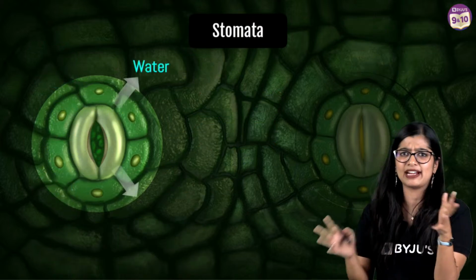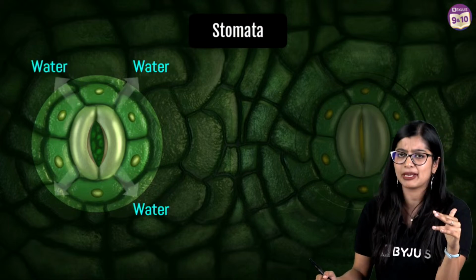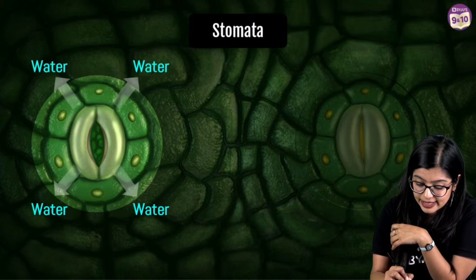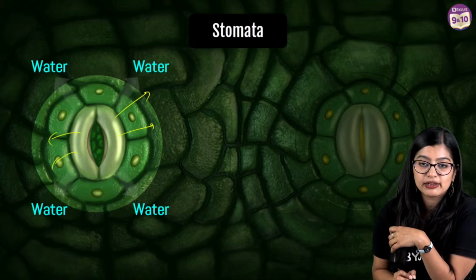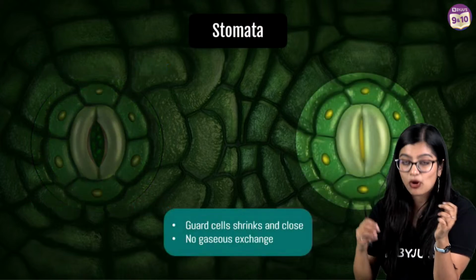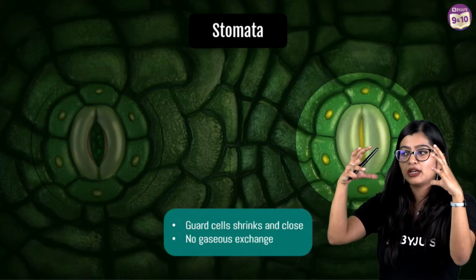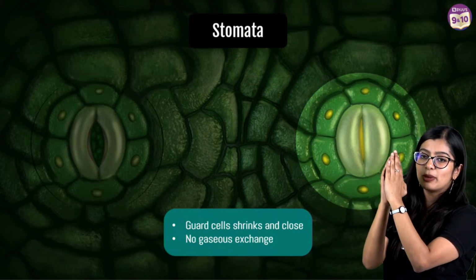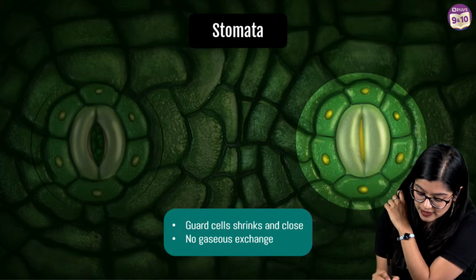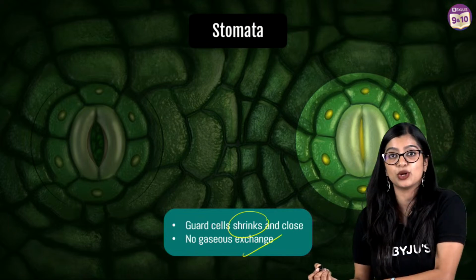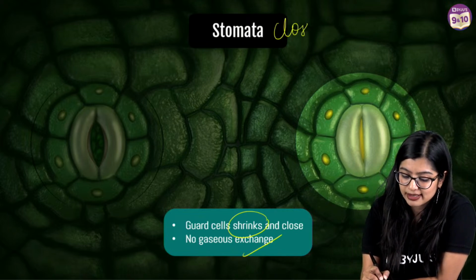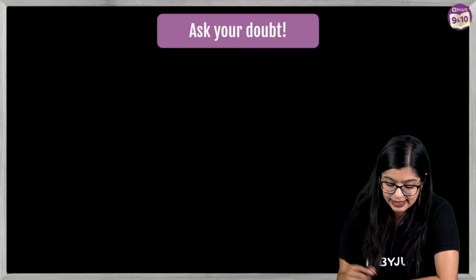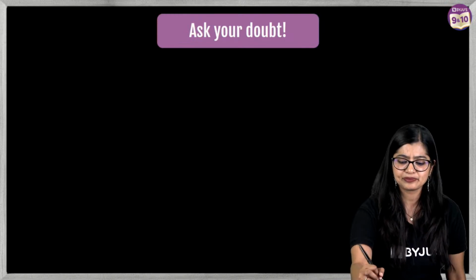And when the stomata has to close, there are certain periods of time when the stomata will remain closed. Then water will move out of it, and when water moves out, the cell loses all shape. It has become flaccid. What was bean shaped earlier has now become flaccid. So the cells will shrink, and gaseous exchange will not take place if the stomata is closed.